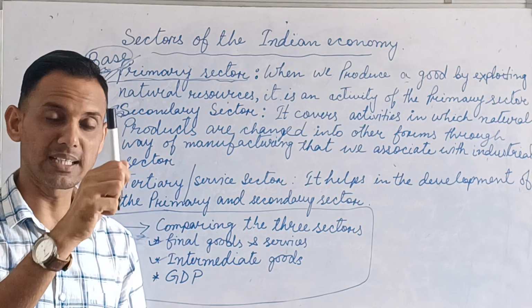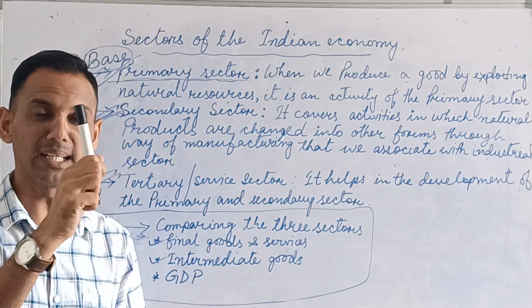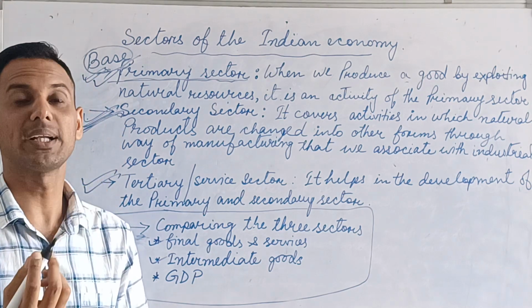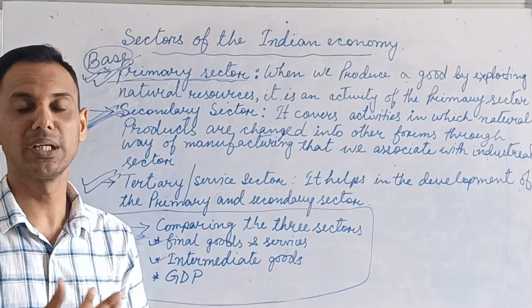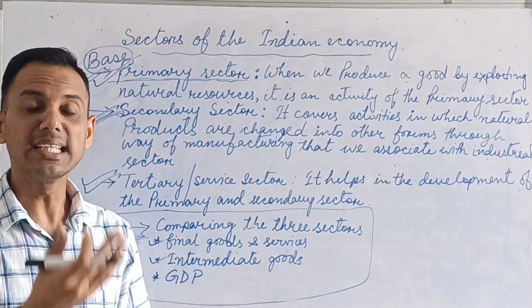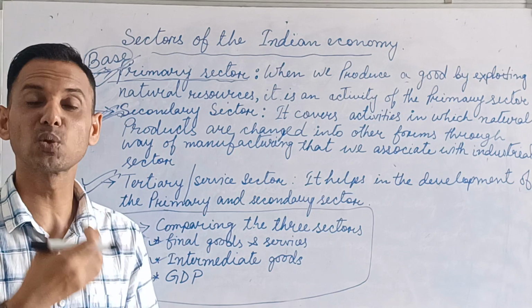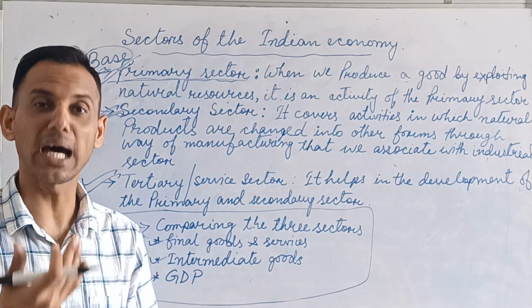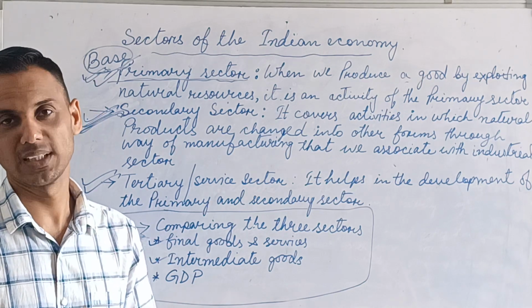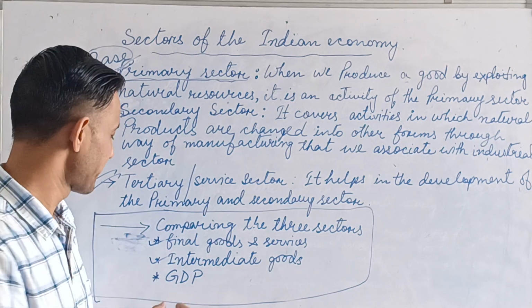And I give you the example of this marker. To make this marker, what are the things you need? Labor you need, machine you need. So these are the intermediate products. It means whatever you need to produce another product, this is called the intermediate product.